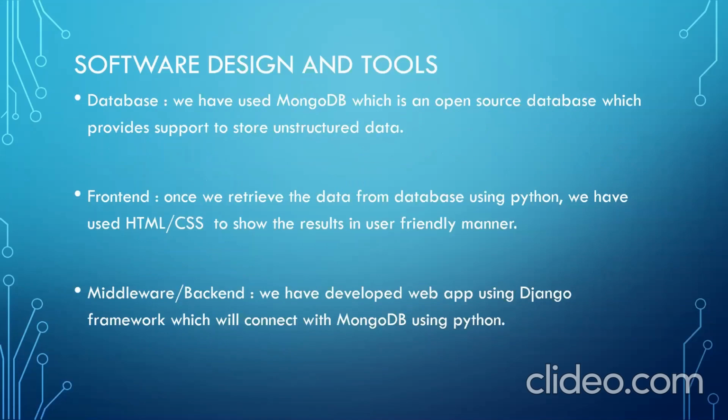Now, let's see the software design and the tools that we have used in this project. For the database, we have used MongoDB. MongoDB is an open source, document-based database which provides support to store unstructured data. For the front end, we have used HTML and CSS to show results to the users in a friendly manner. And in the middleware or backend, we have developed a web app using the Django framework, which will connect to MongoDB using the Python framework.